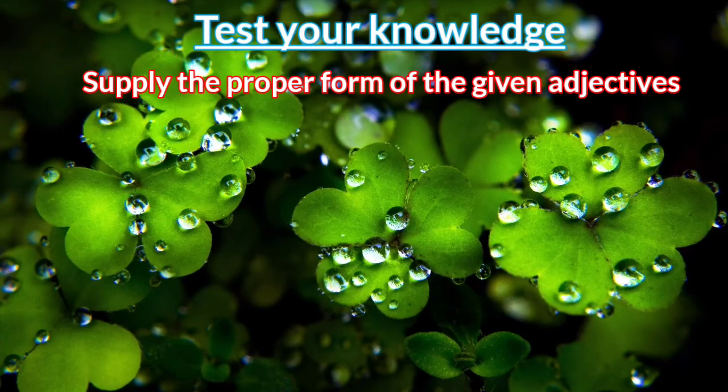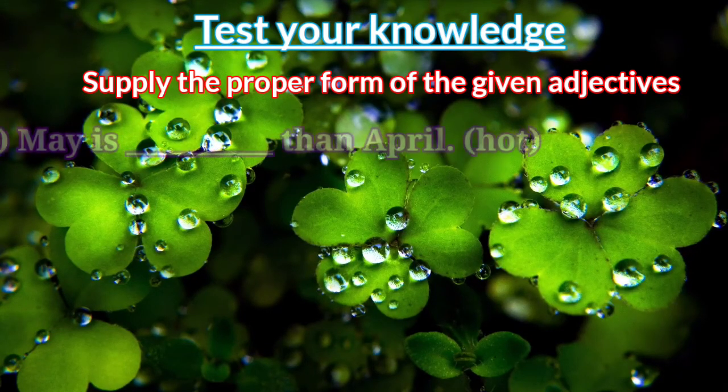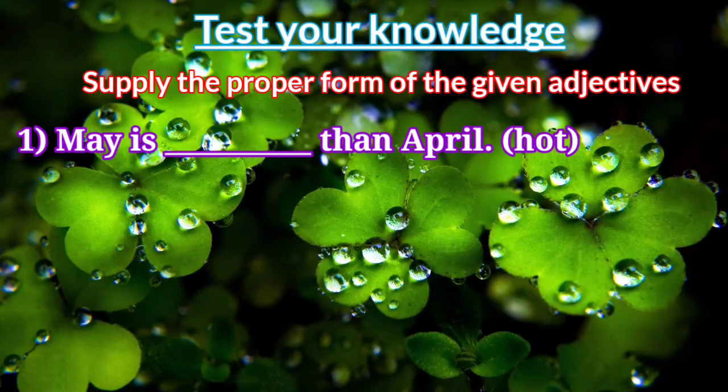Supply the proper form of the given adjectives. Proper form means it may be a comparative degree, superlative degree or positive degree. Okay? So first question. May is dash than April. Here the word is hot.